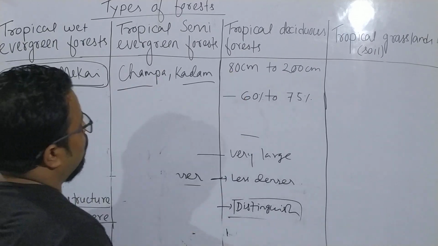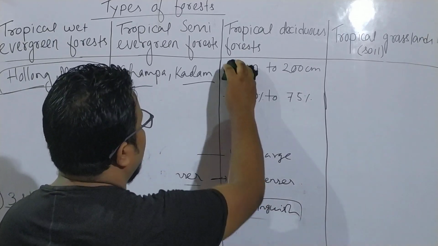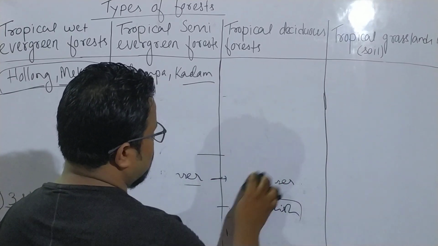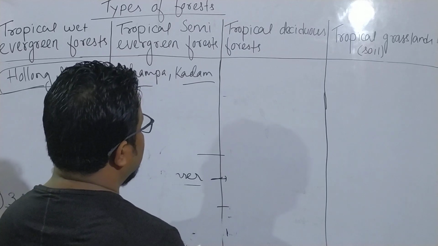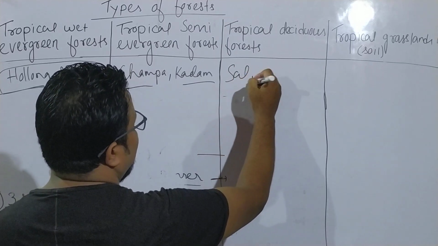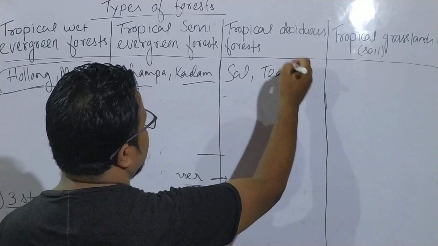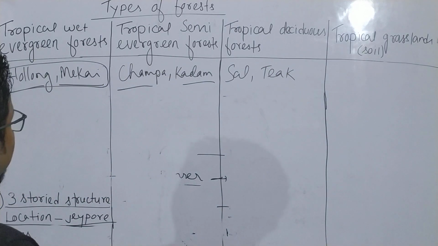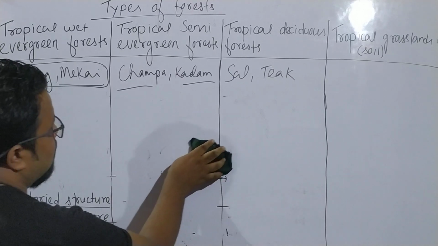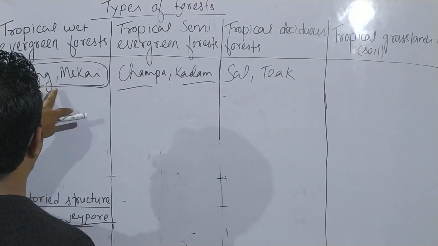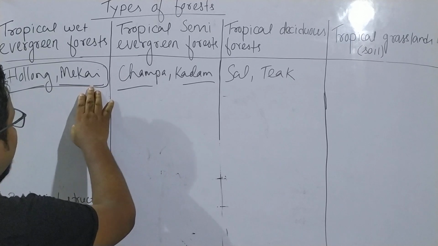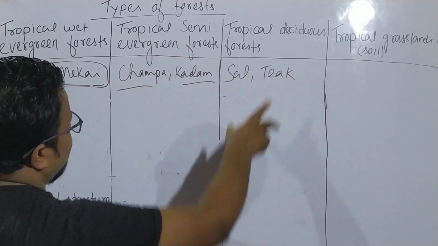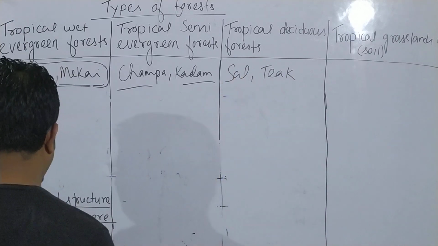And in the tropical deciduous forest, what major trees did we find? Sal and teak. Sal and teak are the major trees found in tropical deciduous forest. In tropical wet evergreen forest we found holong, makai, etc. In tropical semi evergreen forest we found sampa, kadam, etc. And in tropical deciduous we found sal, teak, etc.